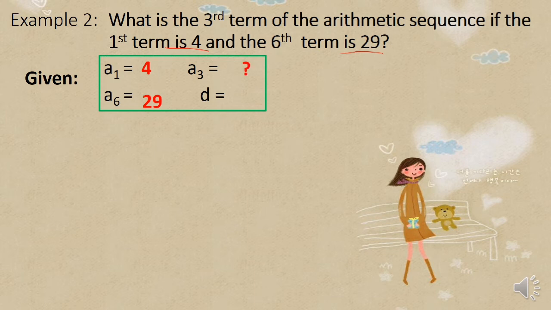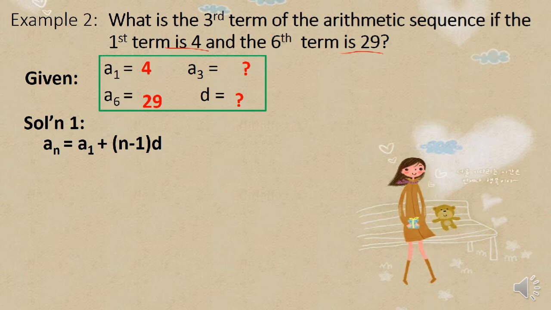In this case, since we don't have any consecutive terms, we cannot directly identify the value of our common difference. And it means to say that we are going to solve for the common difference first, before we solve the third term. So, the formula that we will use is still the formula of an arithmetic sequence. So, a sub n equals a sub 1 plus the quantity n minus 1 times d. So, we're going to solve for the common difference first.